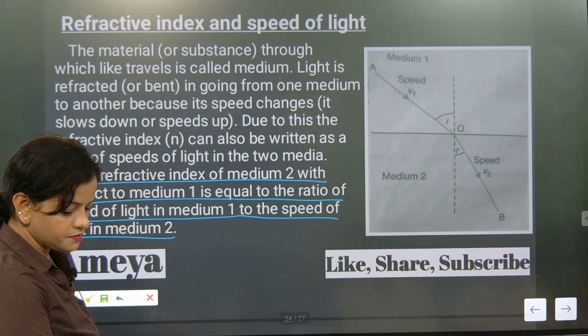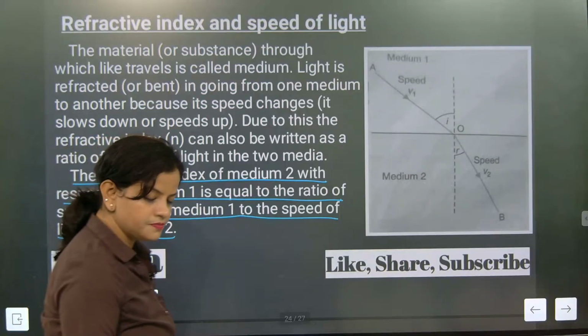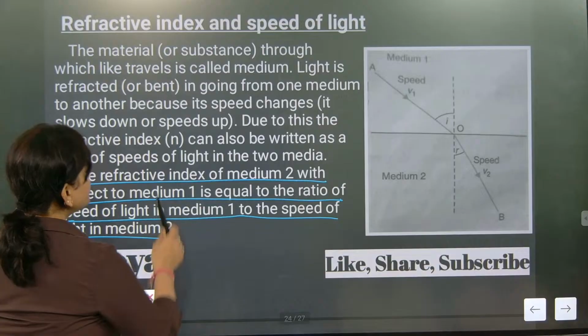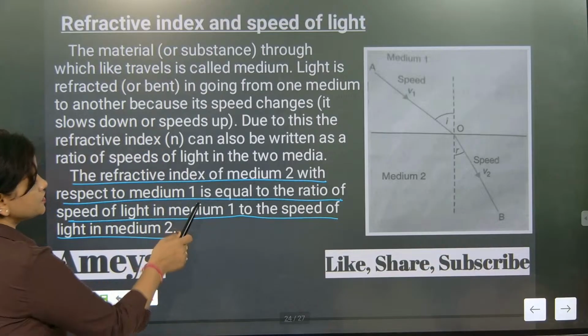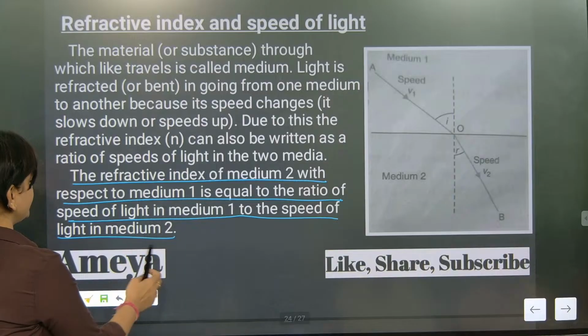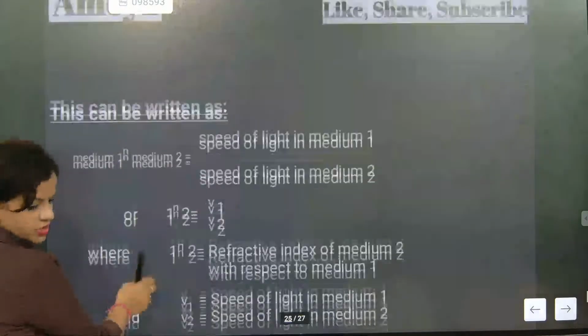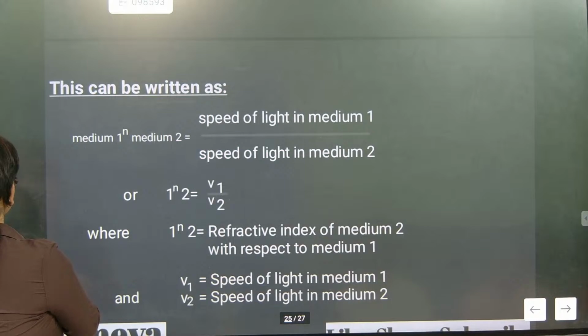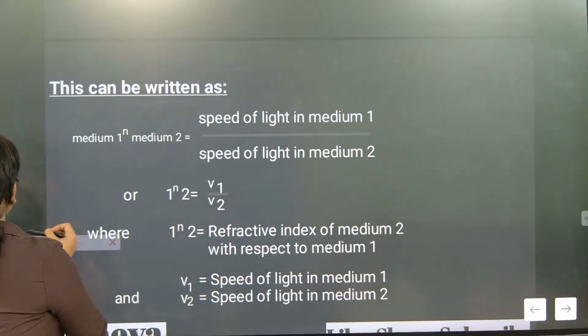For that 72, for the 1.8, how much is it coming? So the refractive index of medium 2 with respect to medium 1. This we are exactly going to read like this. But once we check this one out, come on, check this. See how we are writing this one. I'm writing this part one more time because after this we will solve questions.